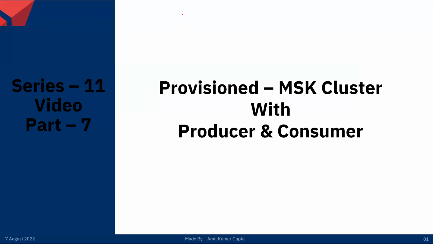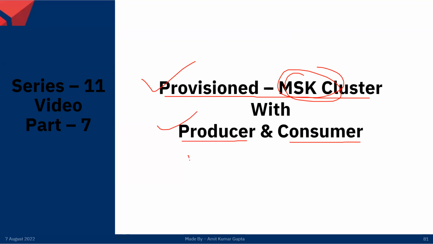So now, in the next video, part 7, we will go through a demo. First I will cover the provisioned MSK cluster, and I will show you how to produce messages and how to consume those messages using the MSK cluster. So we'll create this cluster first. We will create a producer, which I will run on an EC2 instance, and for consumers I will use EC2 instances too. I will use two consumers, C1 and C2.